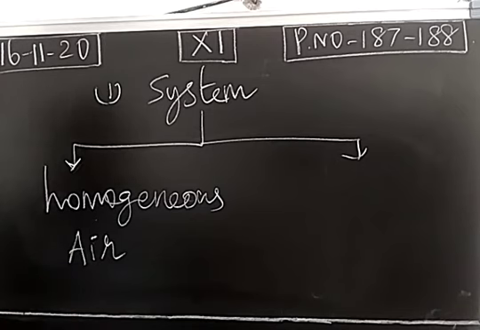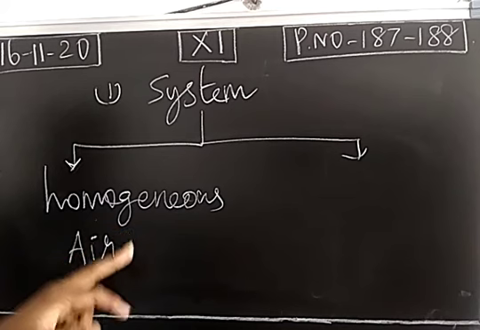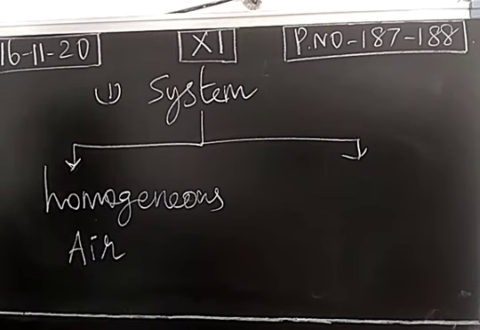In the air, we have many components like nitrogen, oxygen, carbon dioxide, noble gases, and so on. All the components of this atmospheric air are in the same physical state. We cannot distinguish the components. We cannot say this is nitrogen gas, this is oxygen gas, by using our naked eye. So if all the components of the system are in the same physical state, we call this a homogeneous system. The components are distributed uniformly. Atmospheric air is an example of a homogeneous system. You can take alcohol in water or sodium chloride salt in water. Any example can be considered.